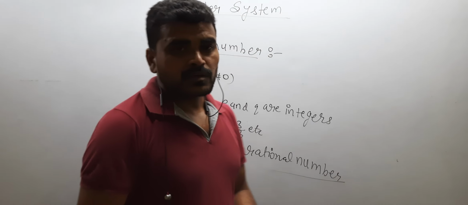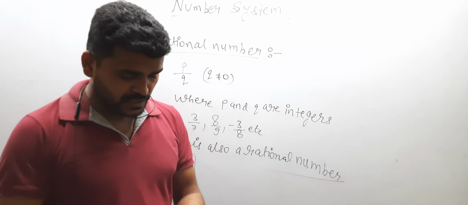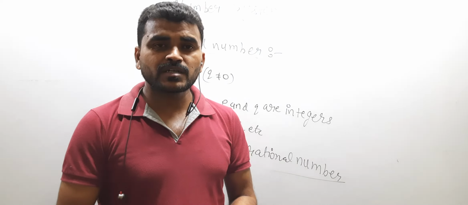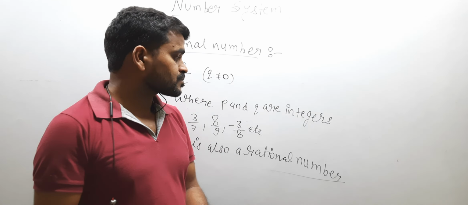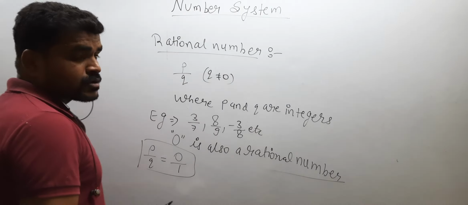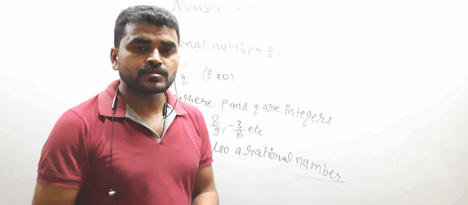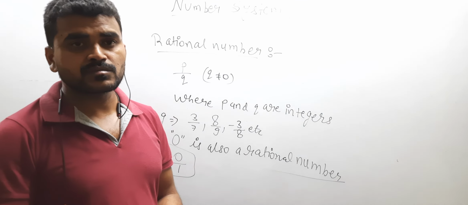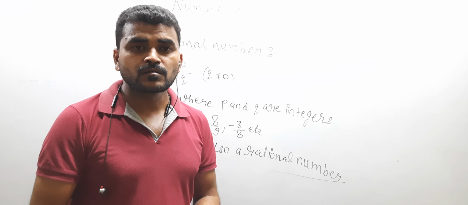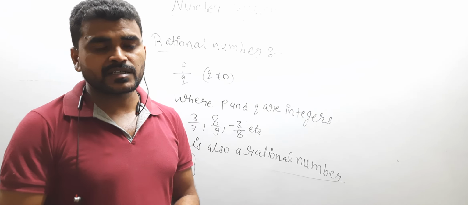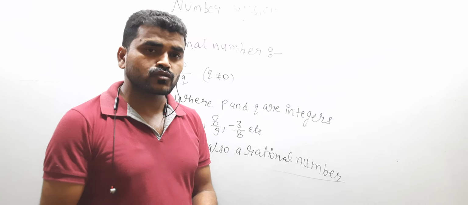One more thing is that sometimes students get confused about the rational number and the fraction. So I will tell you the difference between the rational number and the fraction. Before that, I will explain the fraction.